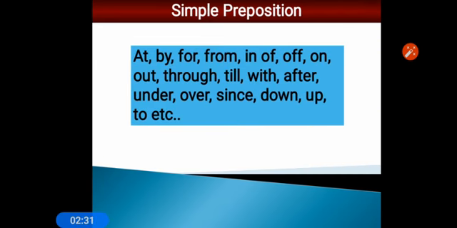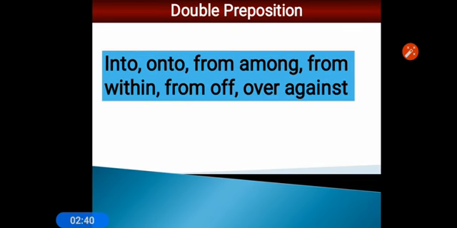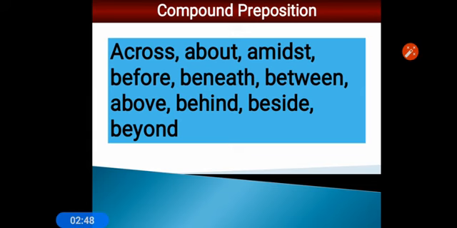Simple preposition, where one word or simple prepositions are used here: at, by, for, from, in, of, on, etc. If I talk about double prepositions, so into, onto, from among, from within, from, of, over, against. These are double. Here we talk about compound prepositions, so across, about, amidst, before, beneath, between, above, behind, beside, beyond.